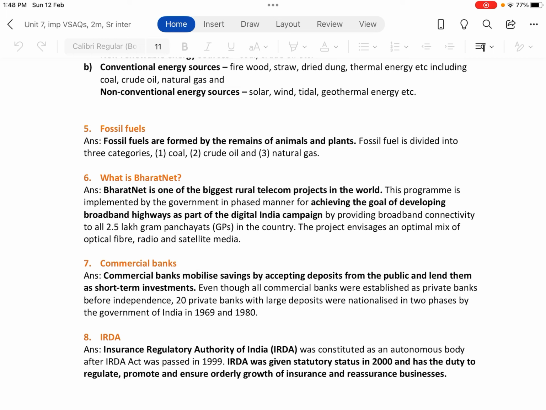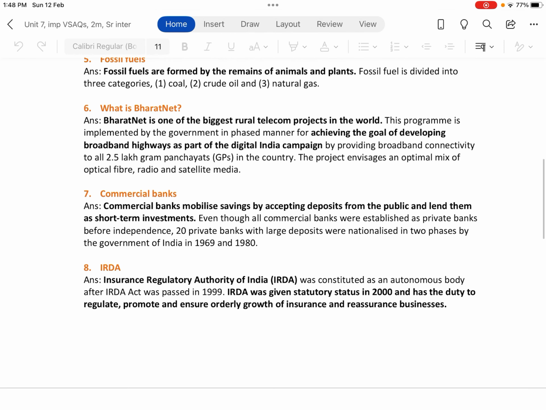India has a vision of providing broadband connectivity to have a digital India, so digital connectivity should be provided throughout the country, especially in the rural areas. So the government has provided this broadband connectivity to all the telecom providers, especially in the rural areas. The project envisages an optimal mix of optical fiber, radio and satellite media.